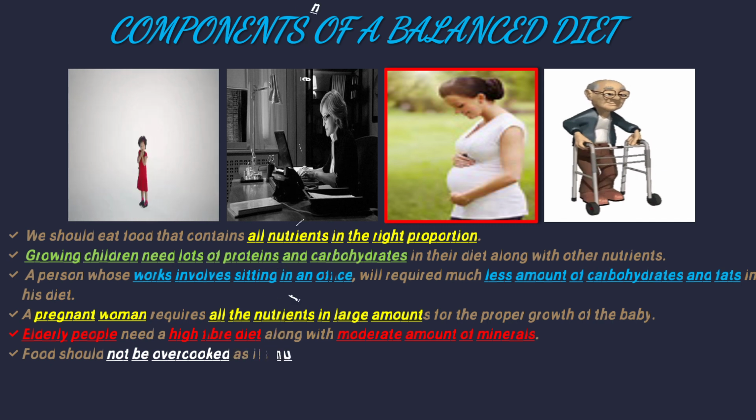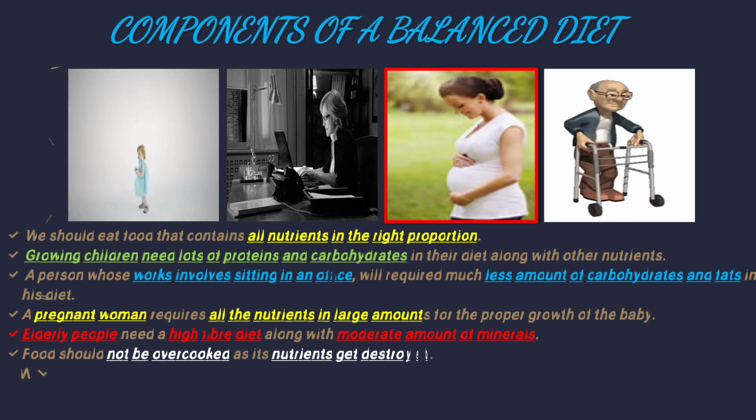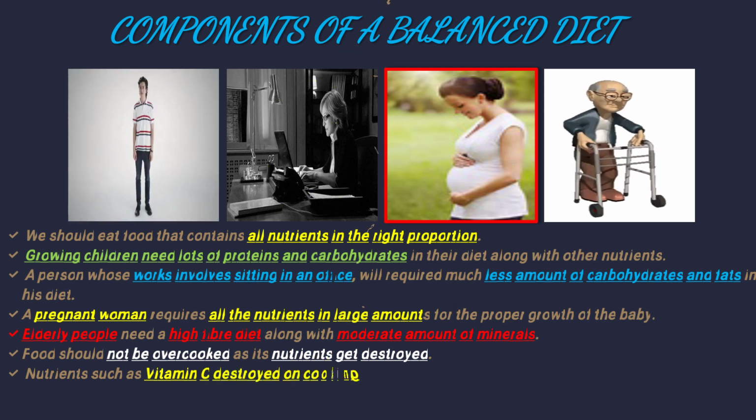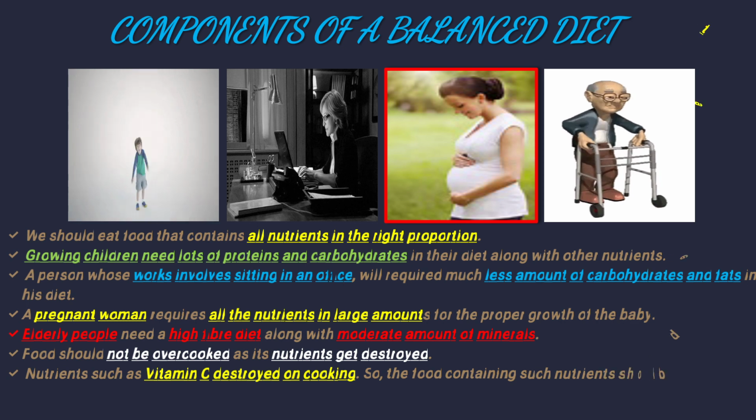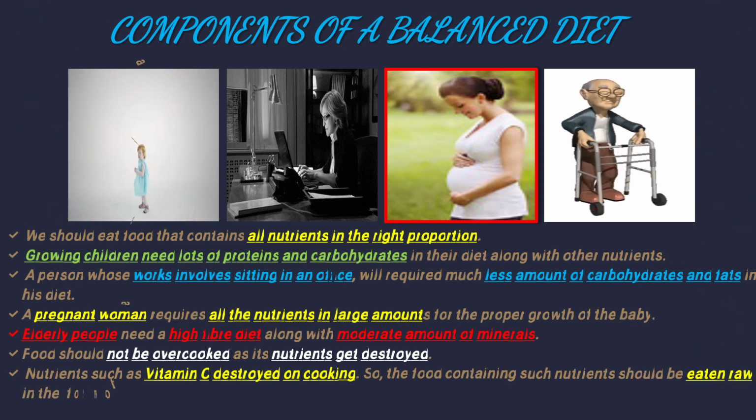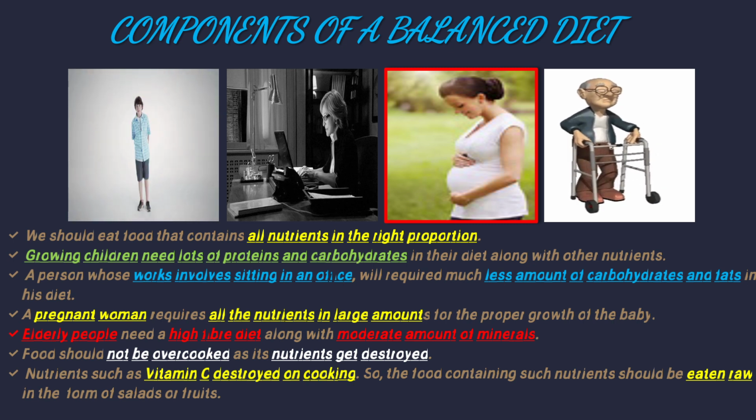Food should not be overcooked as its nutrients get destroyed. Nutrients such as vitamin C are destroyed on cooking, so food containing such nutrients should be eaten in the form of salad or fruits. Means the first image you see, the children need more protein because protein is known as the building food. So that's why the growth is there.